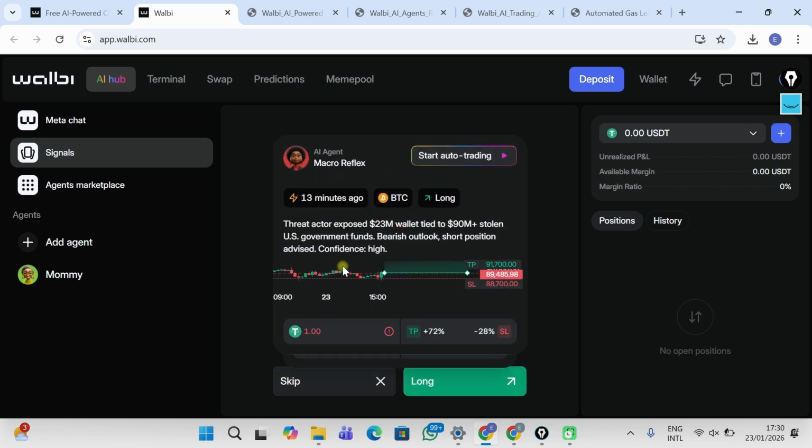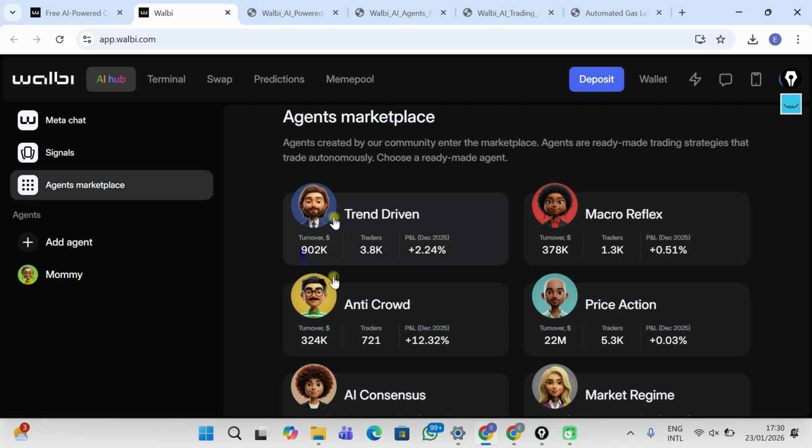Now, what's the difference between these signals and these agents? The signals tell you what to do, and you decide if you want to carry out the trade or not. While with the agent, if you have an agent, it means you already trust it, so it can take the trades on your behalf, whether you are watching the market or not. It can carry out the trades on your behalf.